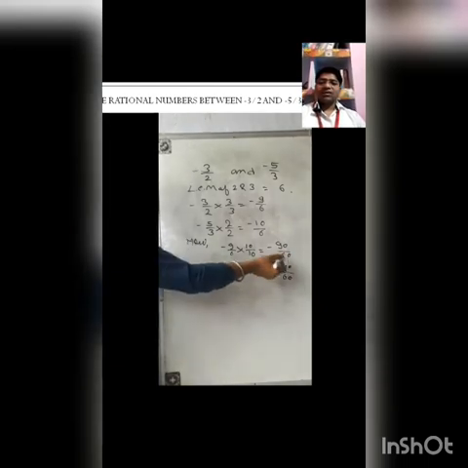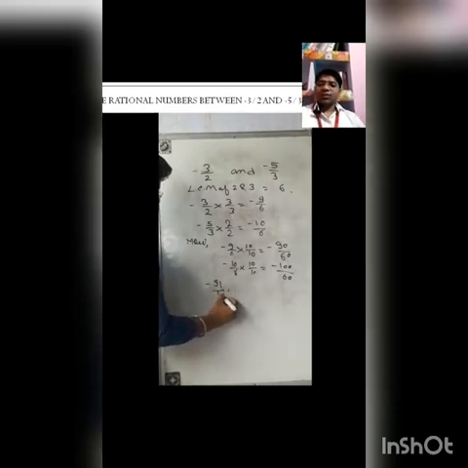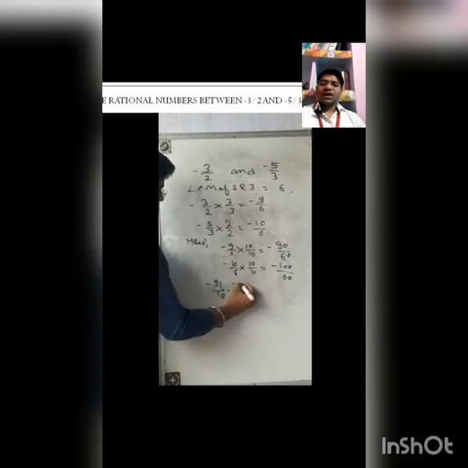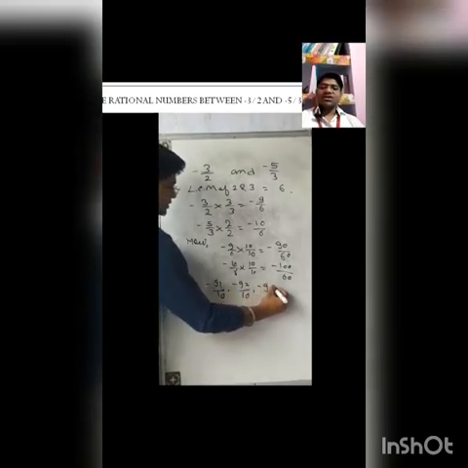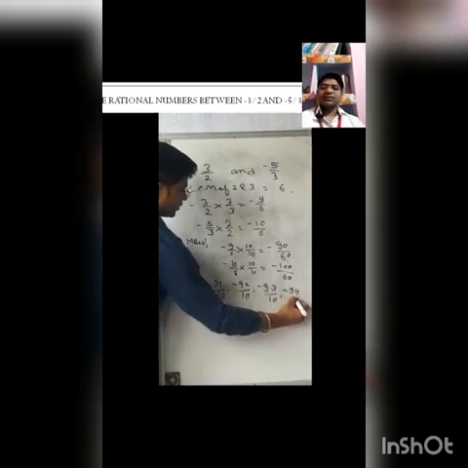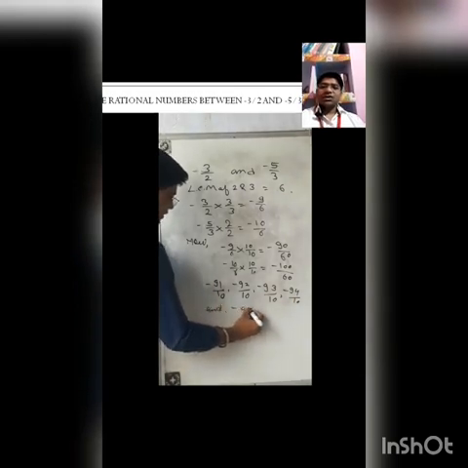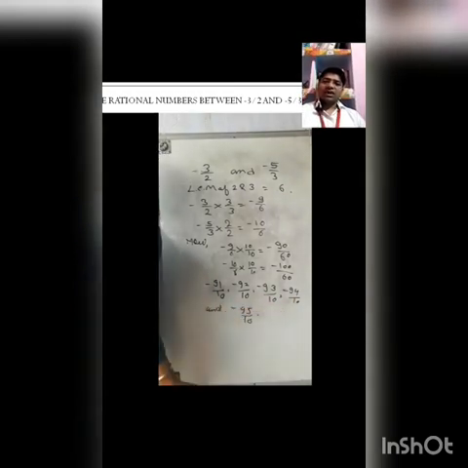Now can we find 5 rational numbers between minus 90 upon 60 and minus 100 upon 60? Yes. So they are minus 91 upon 60, minus 92 upon 60, minus 93 upon 60, minus 94 upon 60 and minus 95 upon 60.